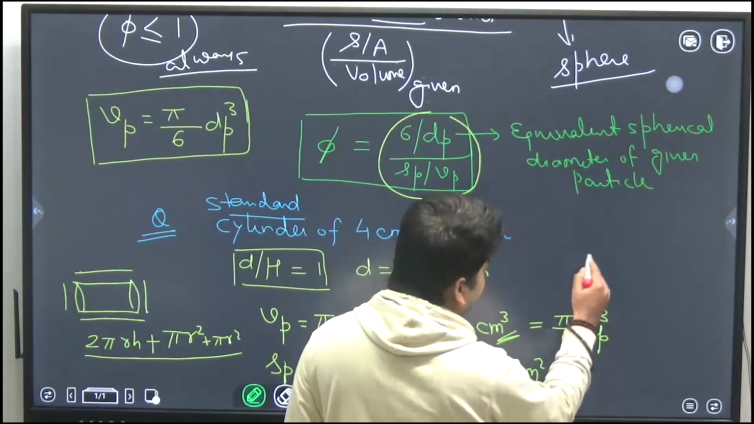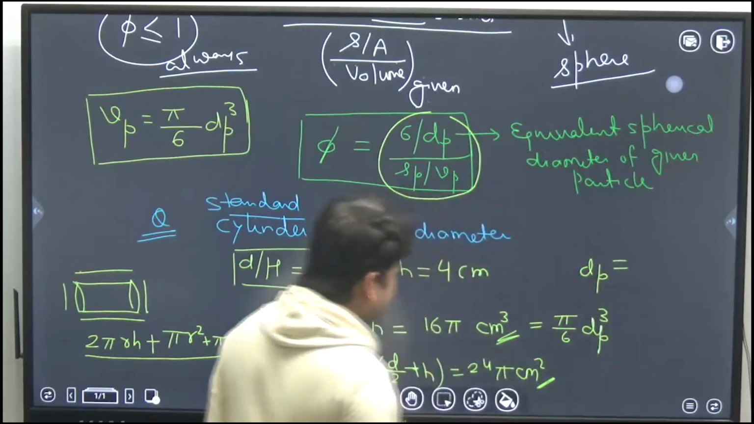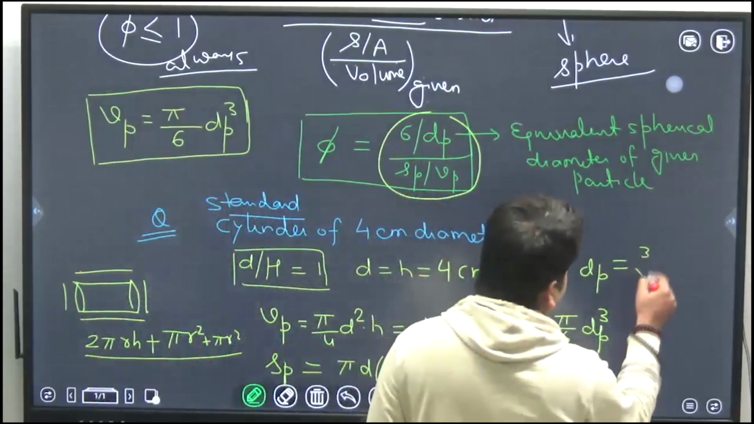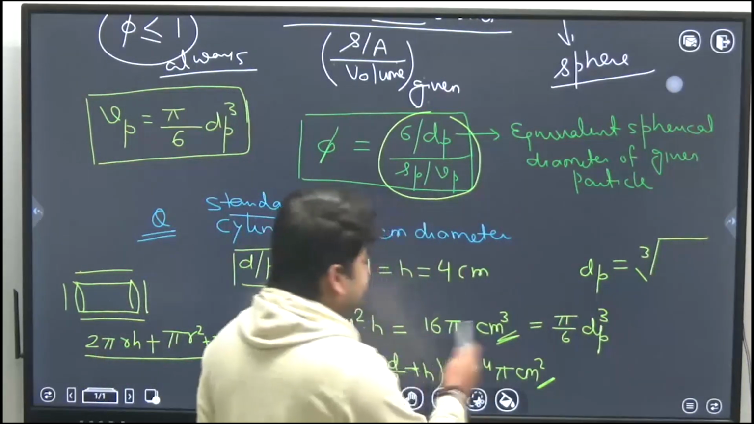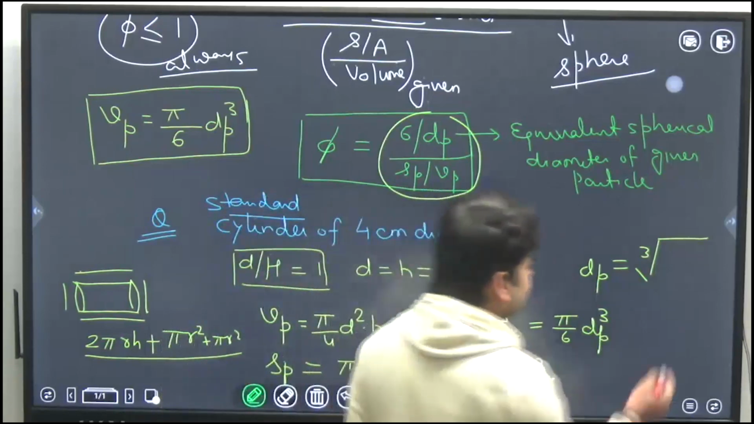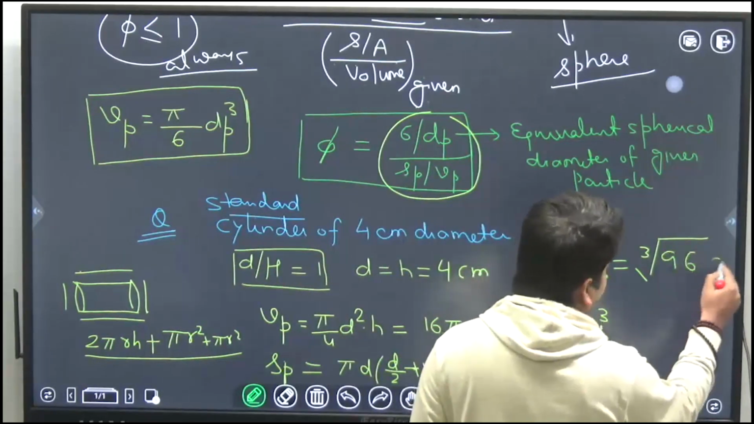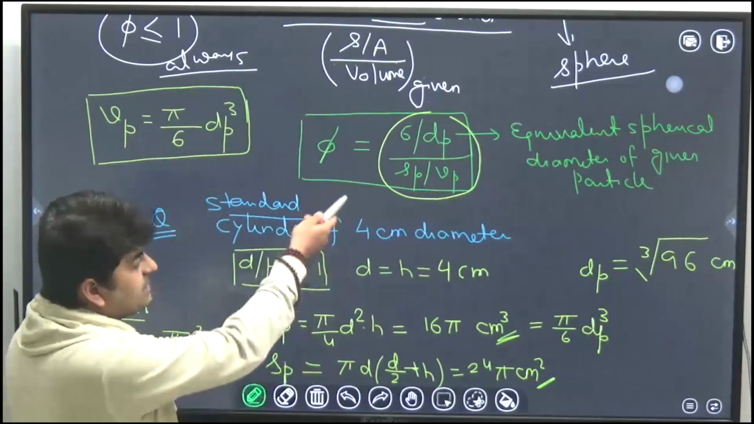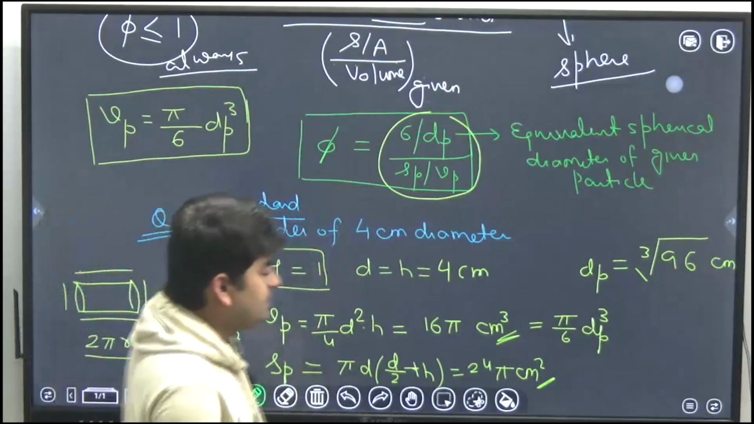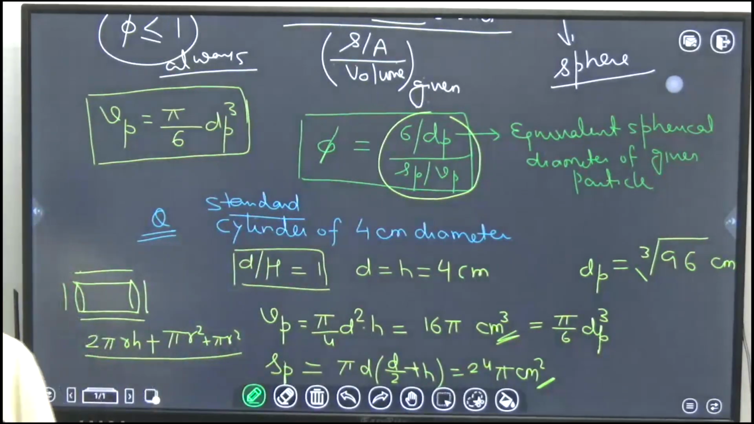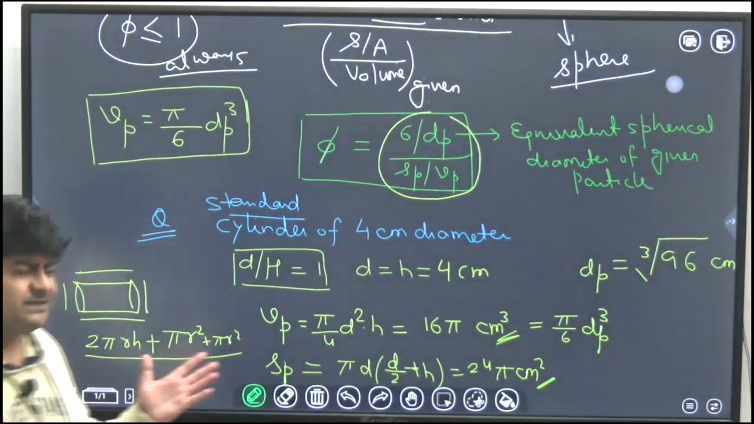So from here you will get dP is equal to, pi will cancel, cubic root of 16 into 6. 16 into 6 is 96, and whatever that value is, in centimeter. And put all these values in the relation, you will get the sphericity. That's how you can calculate the value, whatever value is coming. So that's not a big deal.